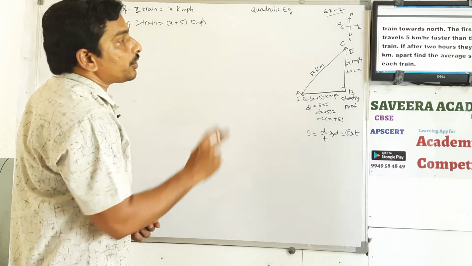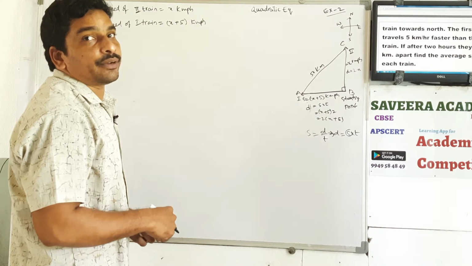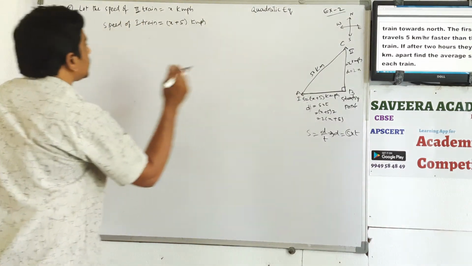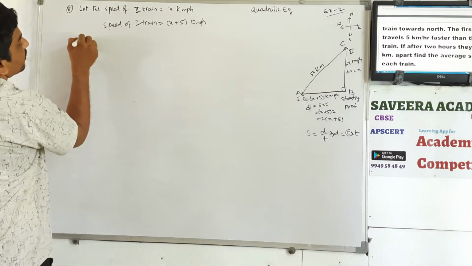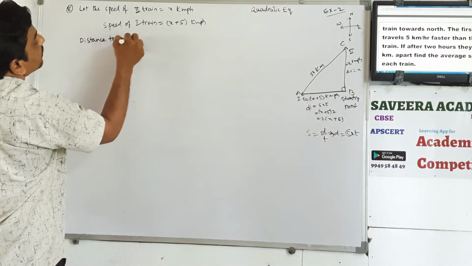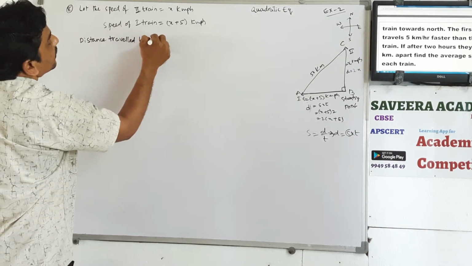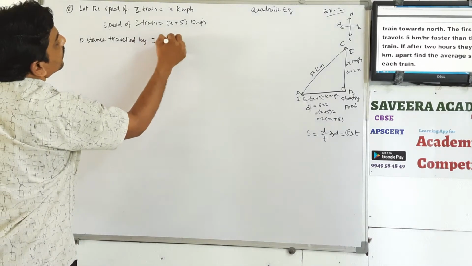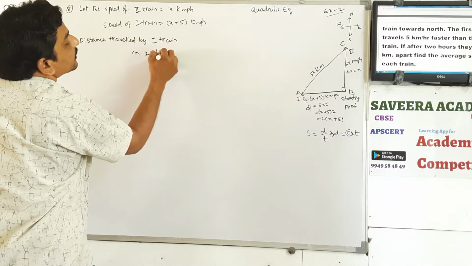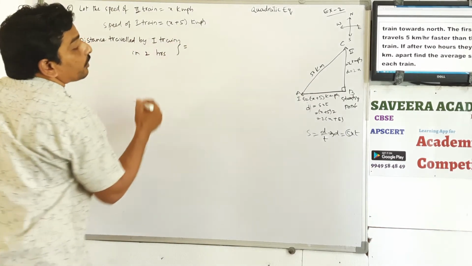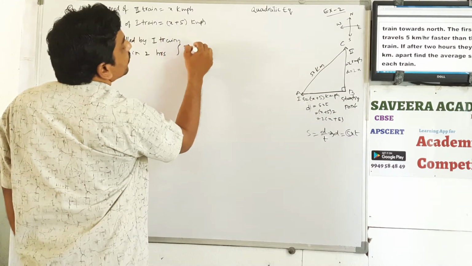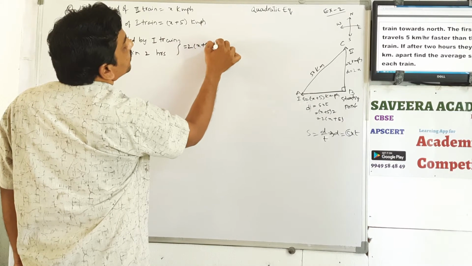Now after 2 hours the distance between them is 50, so in 2 hours the distance traveled by the first train is 2 into x plus 5 kilometers.